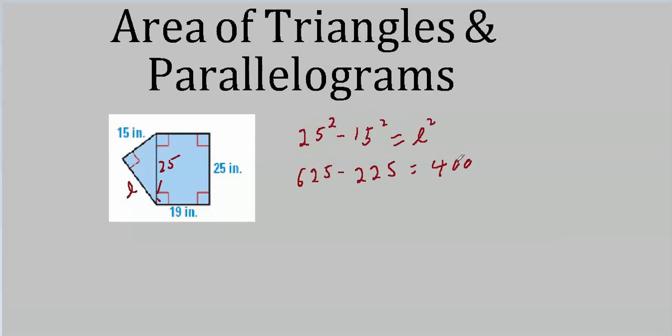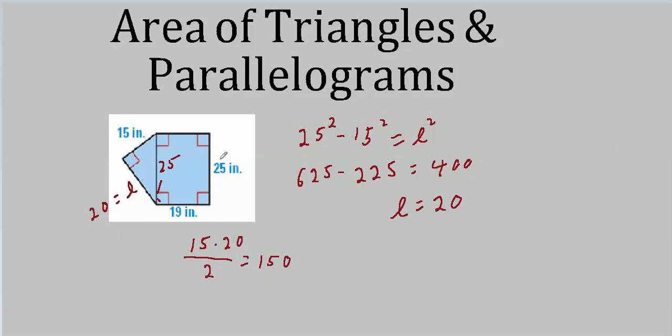That's 400. So L is the square root of 400. That would be 20. So now we have that this side is equal to 20. The area for the right triangle then must be 15 times 20 over 2. We can divide the 20 by 2, get 10. 10 times 15 is 150.